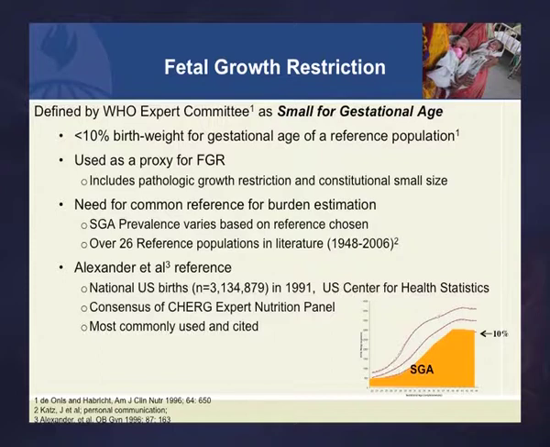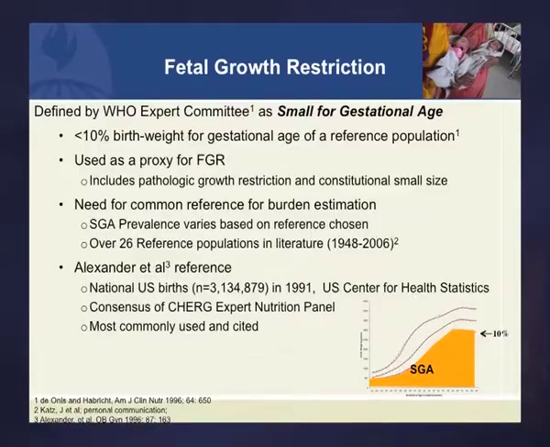So for fetal growth restriction, as I say, we'll use the small for gestational age definition that was set by a WHO expert group. We're using less than the 10th centile birth weight for gestational age, and you have to pick a reference population. There are, by our search, more than 26 different fetal growth reference populations in the literature. We actually chose to use one published by Alexander.